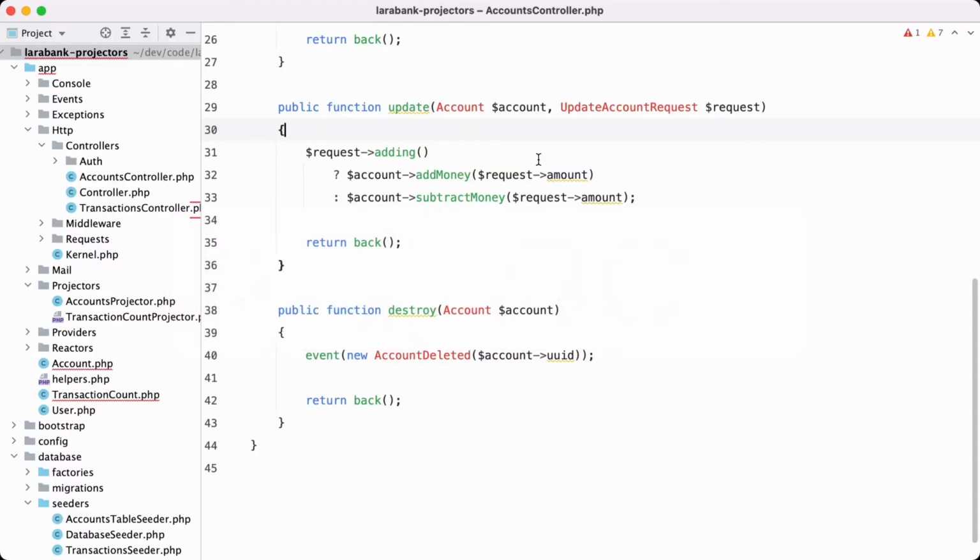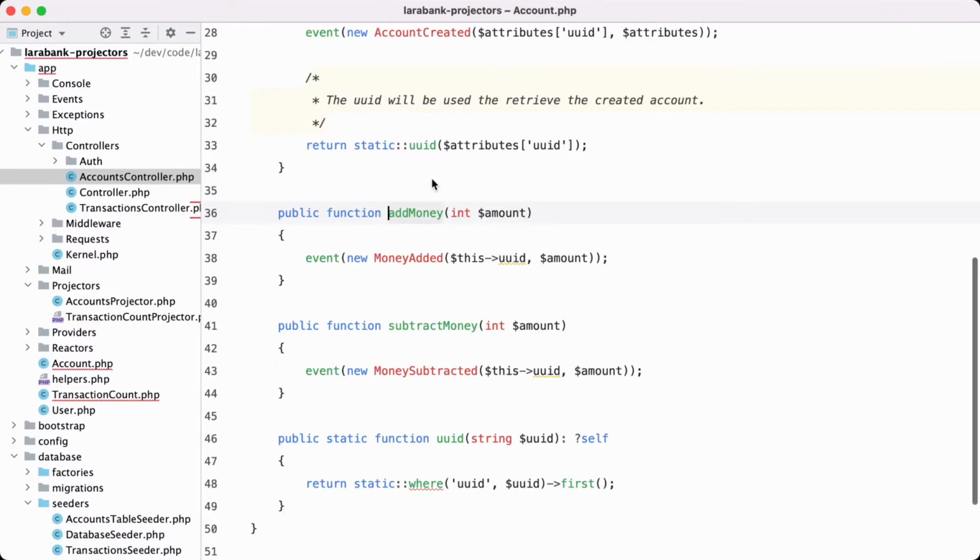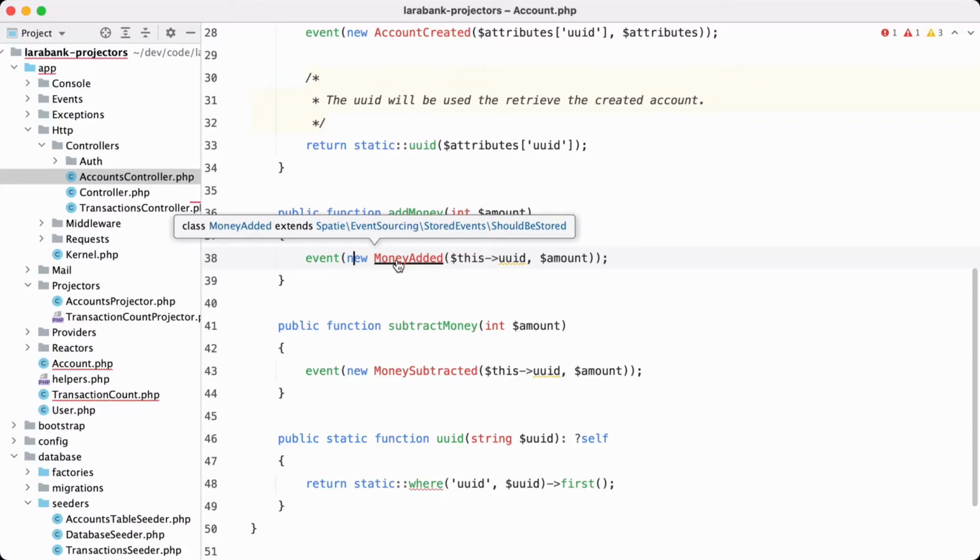So let's take a look at how we implemented this. In our accounts controller, we have our update function. If this is about adding money, then we are going to call a function called add money. But add money itself will not update the model directly, but it will fire off an event called money added. Let's take a look at the event itself, or maybe let's take a look at what we pass here.